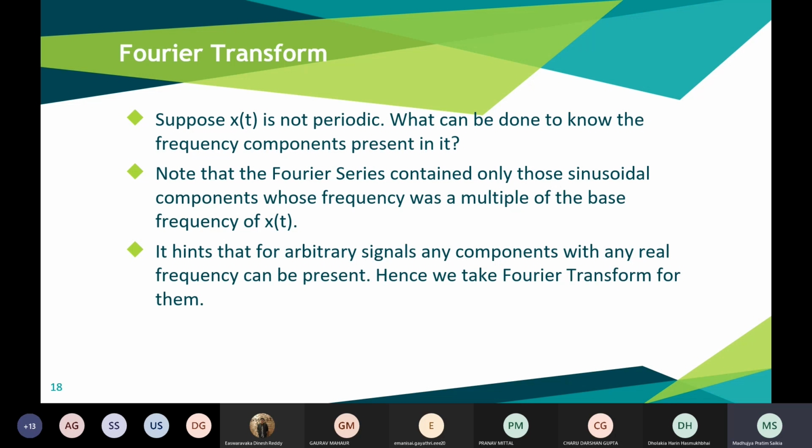It need not be, because there is no time period, right? So it can be any arbitrary frequency. Any real frequency value can be present. So we need to take a Fourier transform to find out which frequency components are present in this.